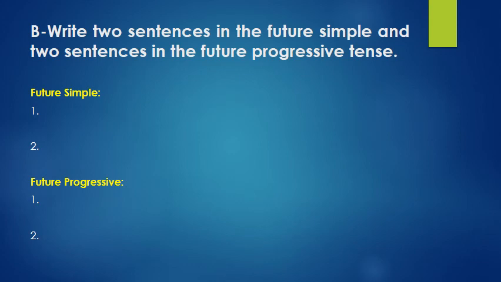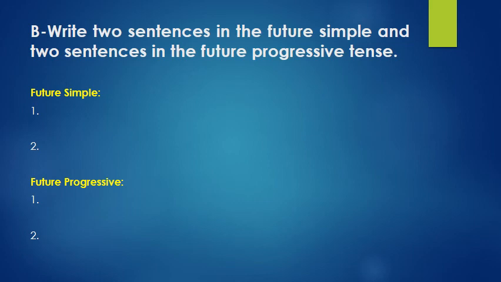Write 2 sentences in the future simple and 2 sentences in the future progressive tense. Okay, we're going to be talking about that during the Zoom Live. I'm looking for sentences where you give me a clue word. For example, in the future simple: I hope I will get a good grade. I promise I will do better. Give me those clues: hope, promise, for the future simple. I am sure I will do good. There's a certainty here, so that's a clue for future simple. You know what? I will go to his place after all. An immediate decision made, a quick decision.